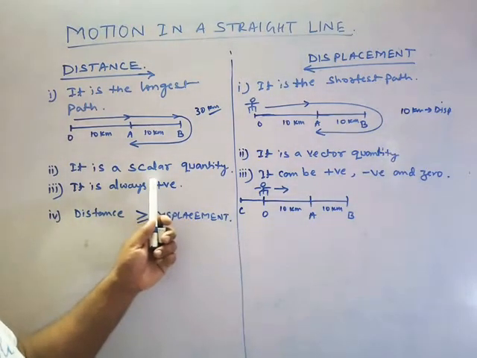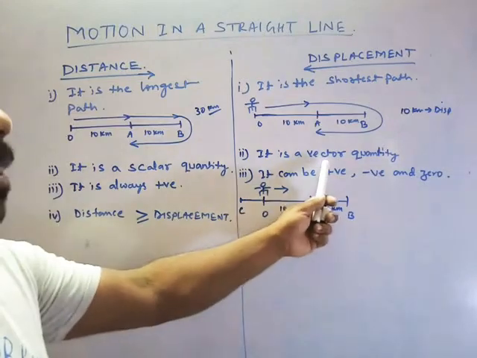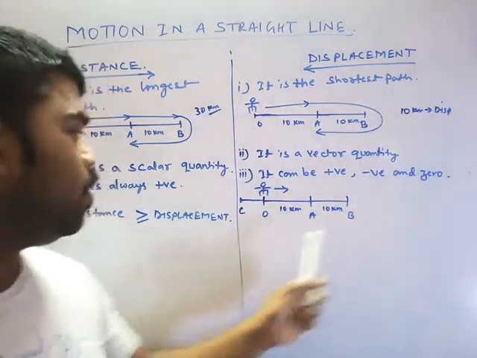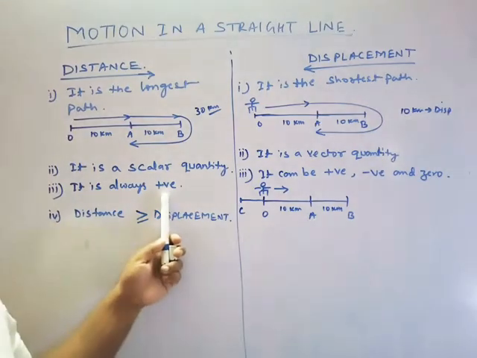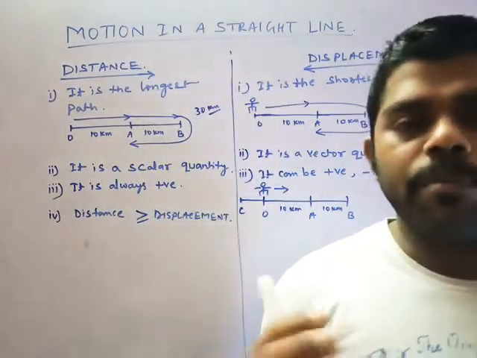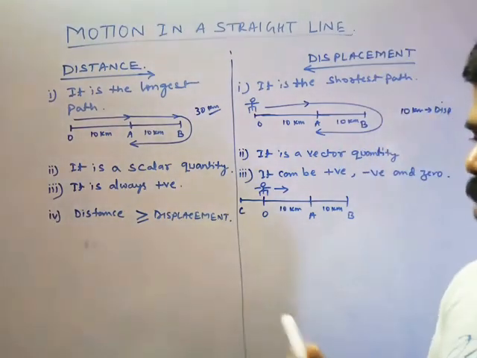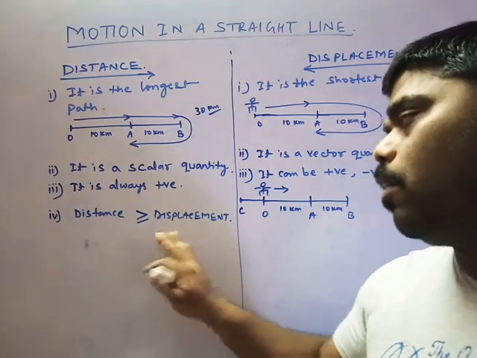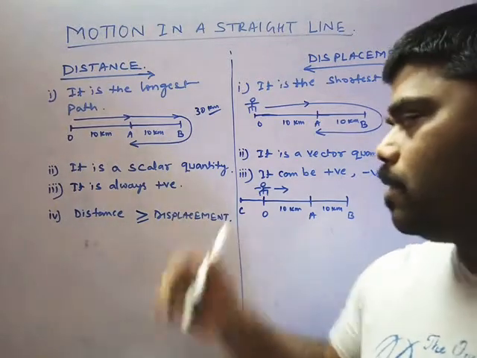Distance is a scalar, no directions, but displacement has a direction. Due to this direction, it can be negative and zero also, but distance is always positive. Now, when we compare both, we can say the distance is always greater than the displacement, or it is sometimes equal. How is it equal?